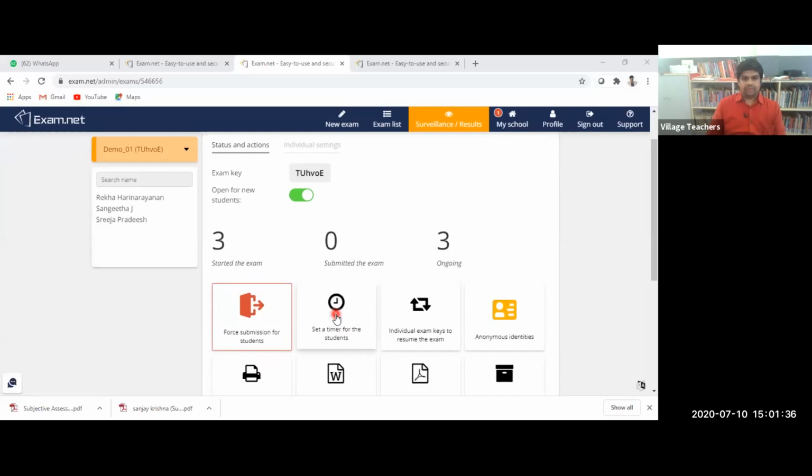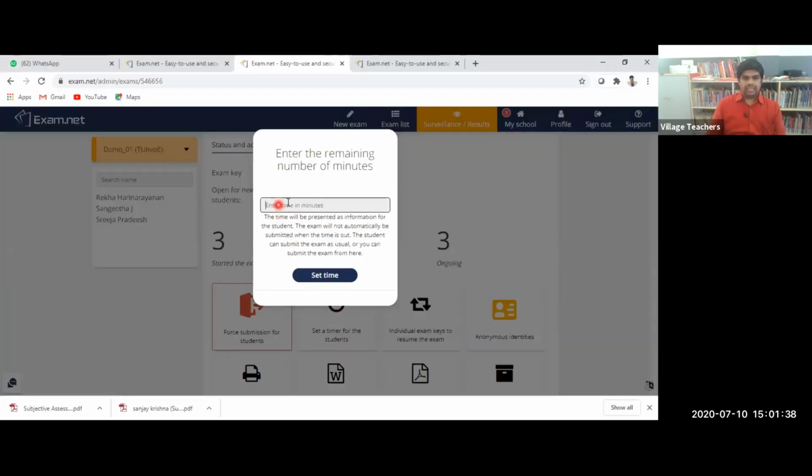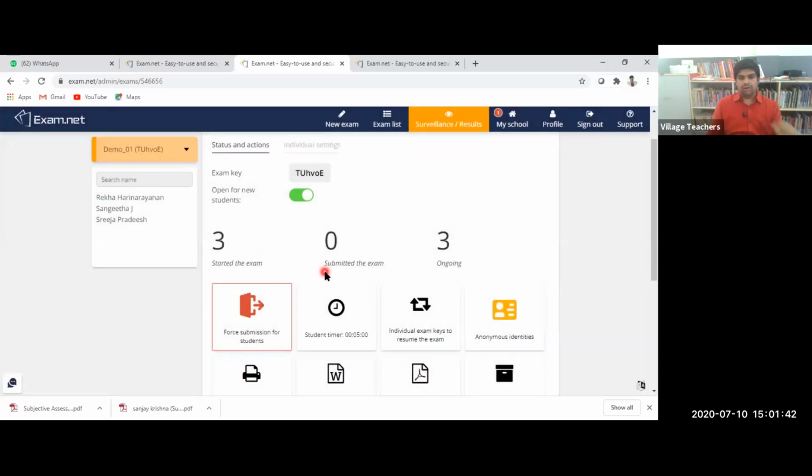So we can set a timer for the students. So I'm just giving time of 5 minutes. So all your screen, that is Rekha ma'am, Sangeeta ma'am, and Srija ma'am, you can see the timer in the left corner. Left corner, you will get the timer here. And we can also see the timing, 4:52, it's reducing. And here one advantage is, suppose I would like to see what Rekha ma'am is writing. You can continue. Okay, Rekha ma'am, Sangeeta ma'am, and Srija ma'am, please continue writing your examination. Don't look at my screen.